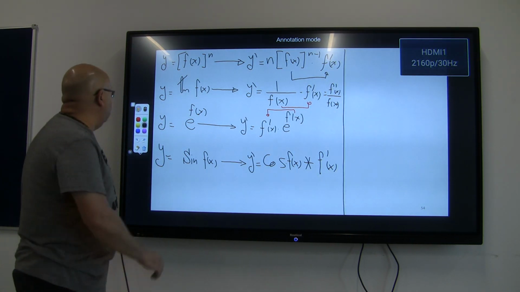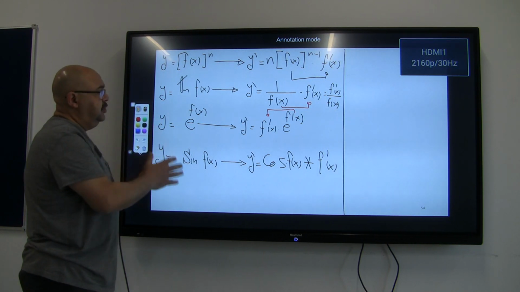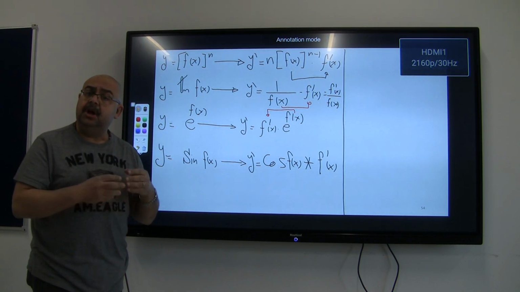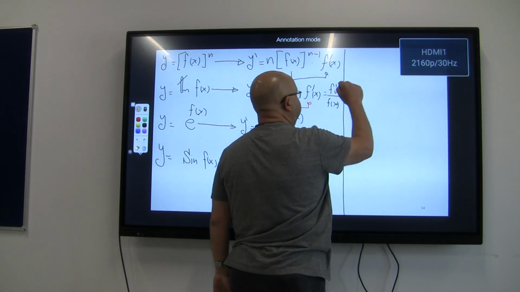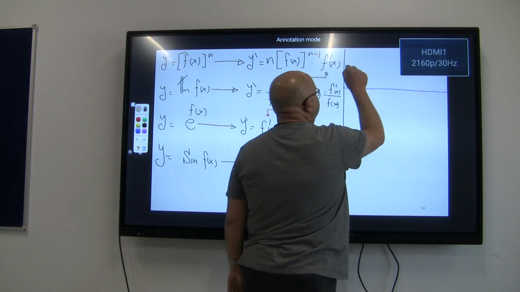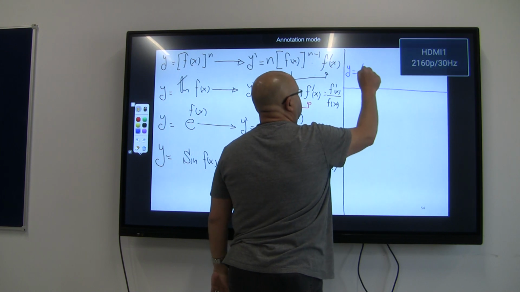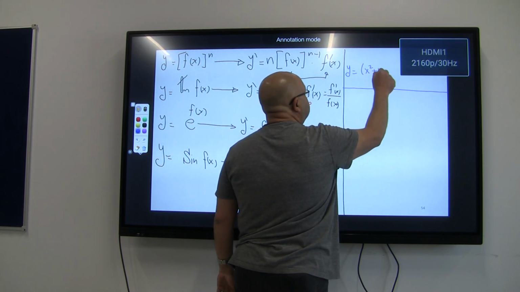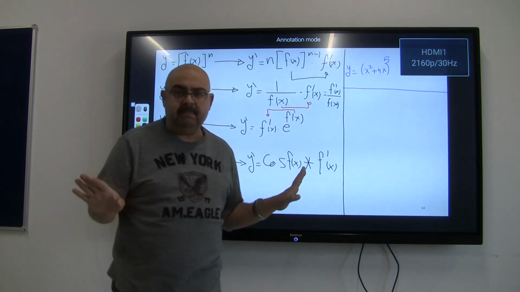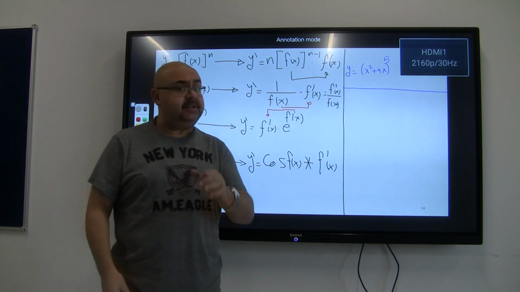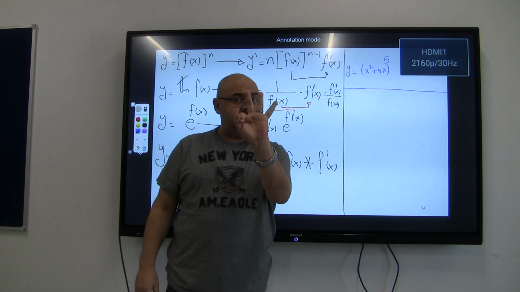So, if I want to give you some examples just to illustrate how to use these laws, it's really very simple. If I want to differentiate, for example, for the first law, if I have y equal to (x squared plus 4x) to the power of 5, simple. If I want to differentiate, don't you forget, you will have three terms.